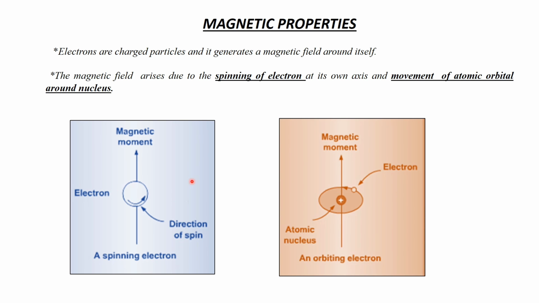This is a spinning electron. The electron spins on its own axis and moves in an atomic orbital around the nucleus. This gives a magnetic moment.